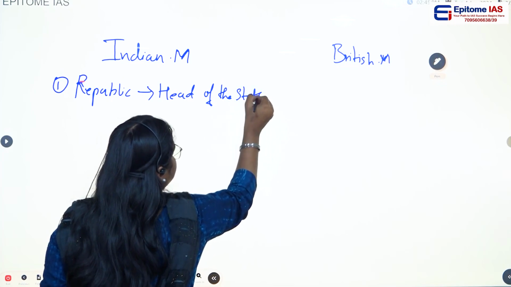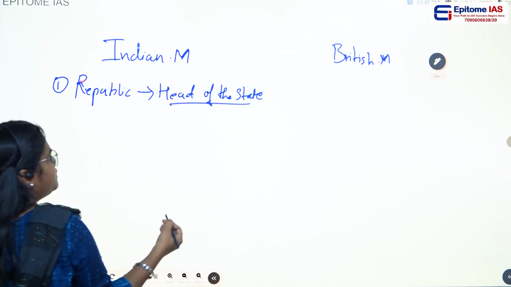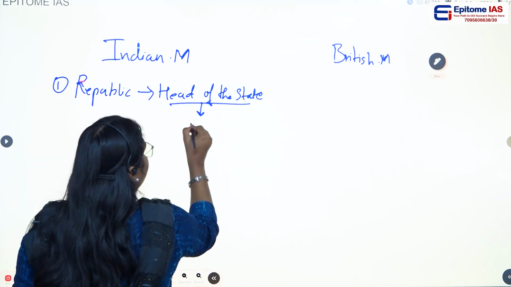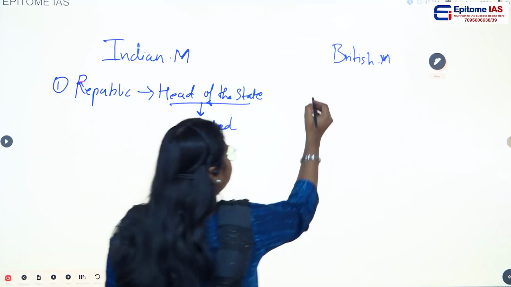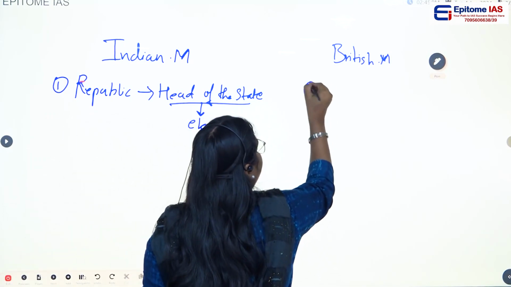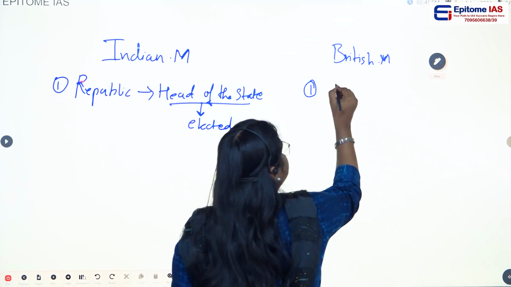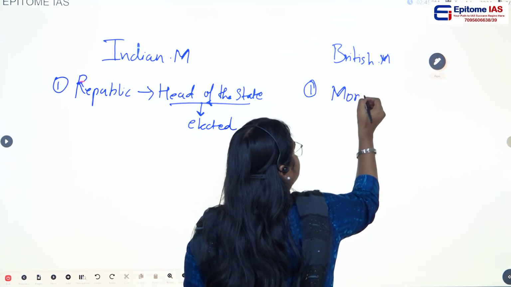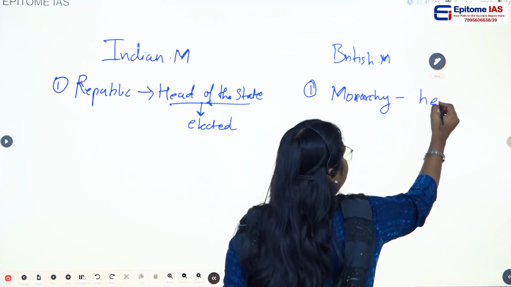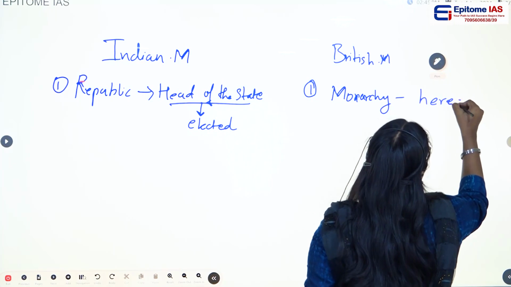So who is the head of the state? That is the president. The president is elected. But in case of the British, the head of the state is the king or the queen. So we can say they have monarchy and they hold the post hereditarily.